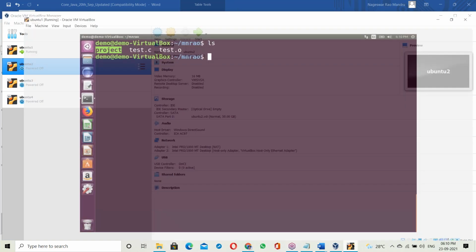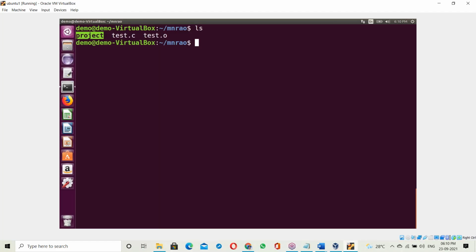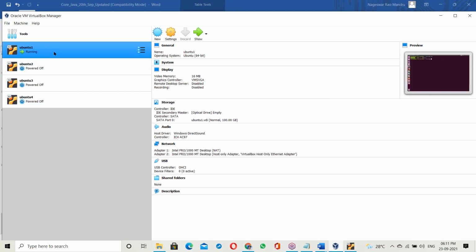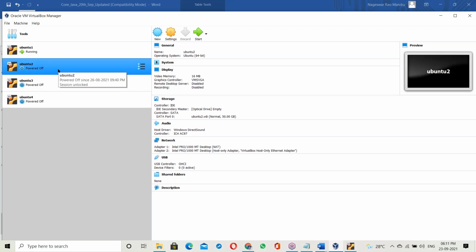Okay. Now here is the question. On the first Linux, C software was installed and the project was developed. Now the same project moves to a second Ubuntu. To run it there, is C software required or not? Can I run it directly on a similar platform? Is C software required? No, not necessary.